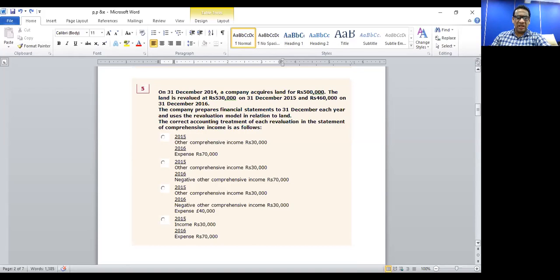So out of the four answers given, correct answer would be answer 3. In 2015, we credit other comprehensive income 30,000 in the name of revaluation reserve, and in 2016, the 30,000 credited in the previous year we debit now to other comprehensive income as a revaluation reserve reversal, and the remaining 40,000 reduction in value we charge as an expense to the profit or loss statement. So the correct answer would be answer 3 for question number 5.